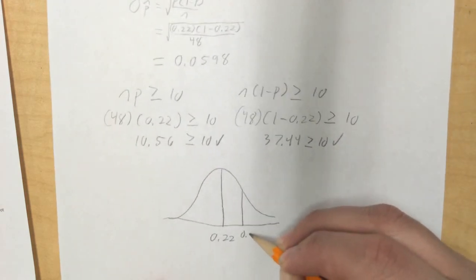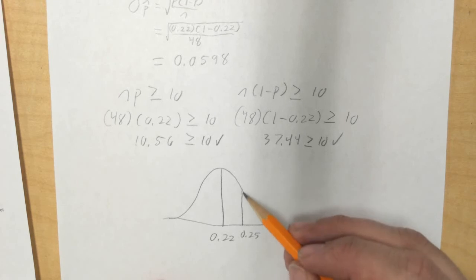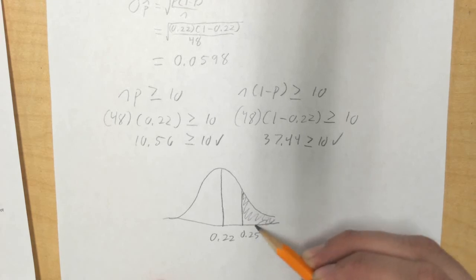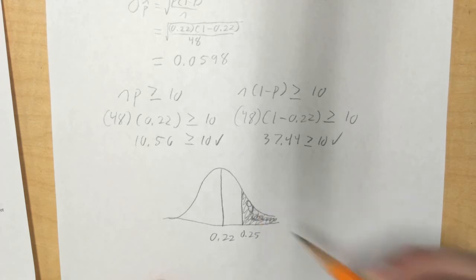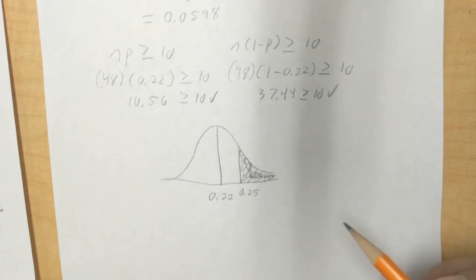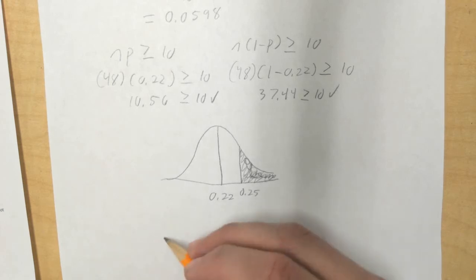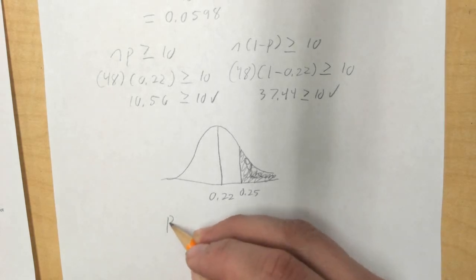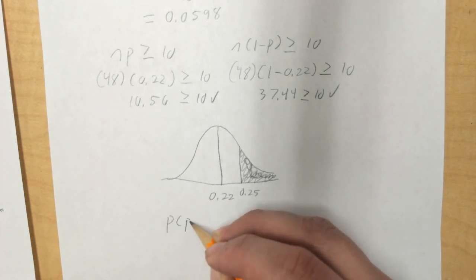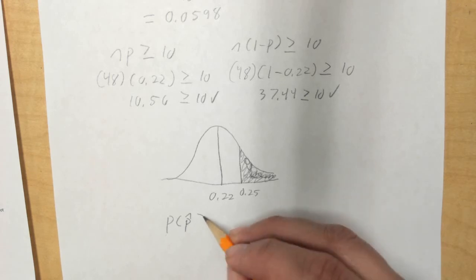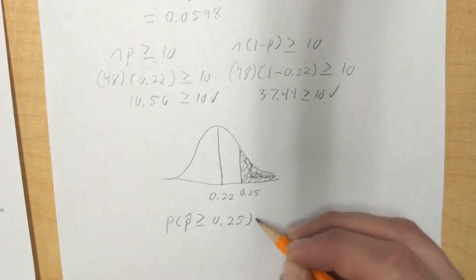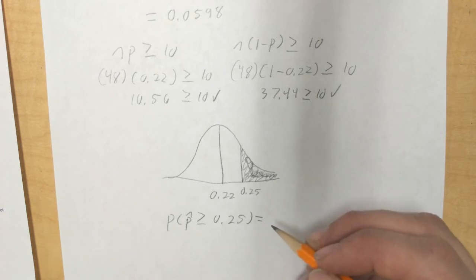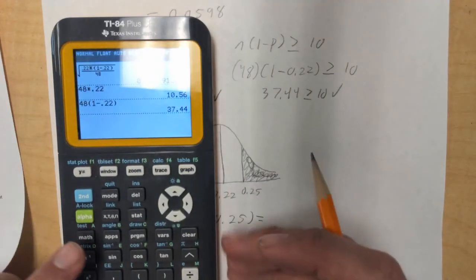So this is 0.25. We want to know this area because we want to know, is she improving? Is she getting better with her serves? Are they more likely to be aces now? And so we're going to do that by finding the probability that we'll get a sample greater than or equal to 0.25, and we're going to calculate that with our normal CDF.